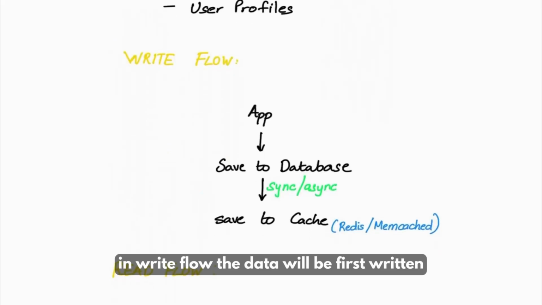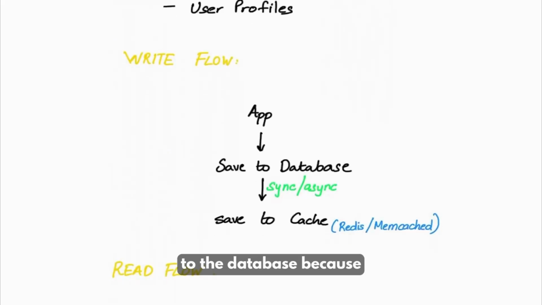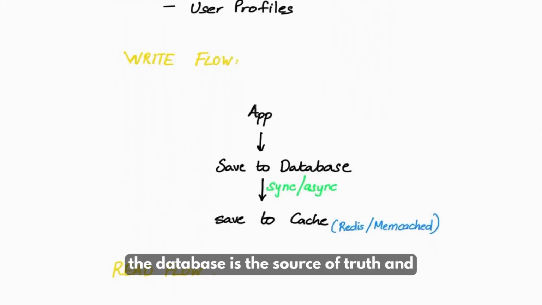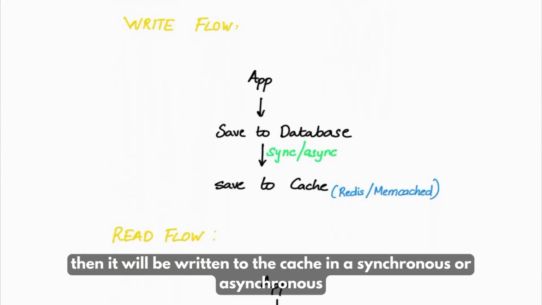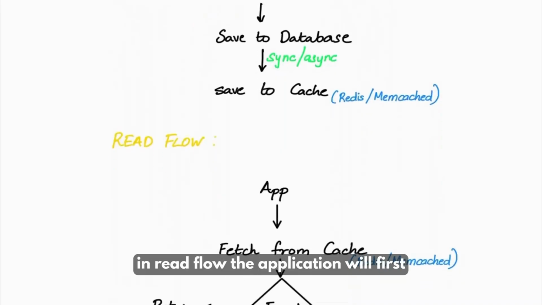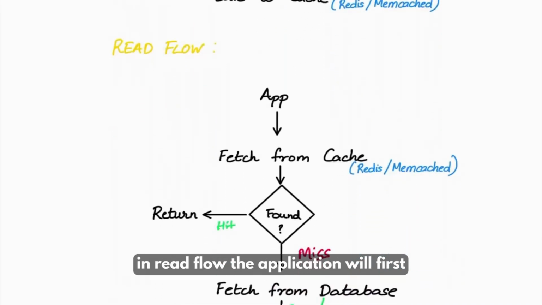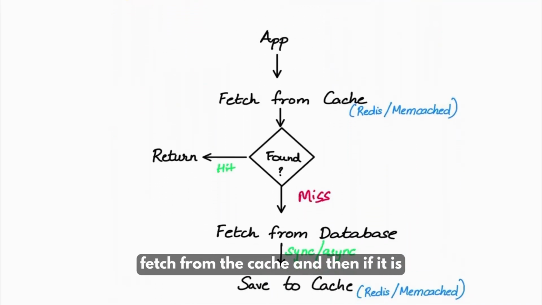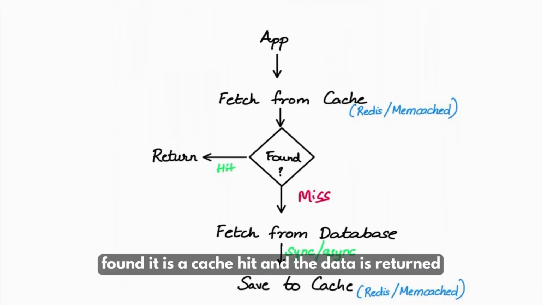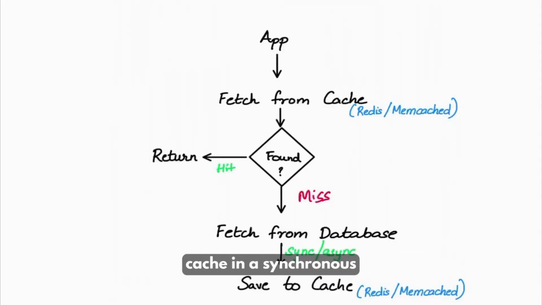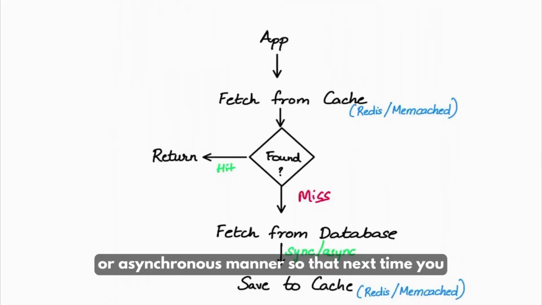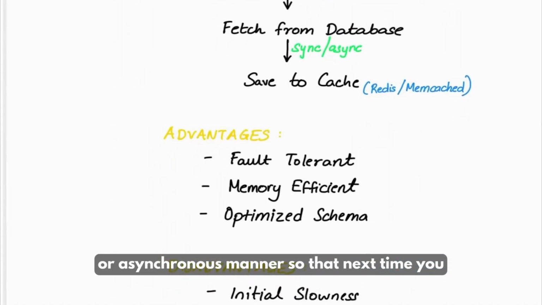In write flow, the data will be first written to the database because the database is the source of truth. And then it will be written to the cache in a synchronous or asynchronous manner. In read flow, the application will first fetch from the cache, and if it is found, it is a cache hit and the data is returned. If it is not found, that is a cache miss and the data will be fetched from the database and then later written to the cache in a synchronous or asynchronous manner so that next time you want it, it is available.